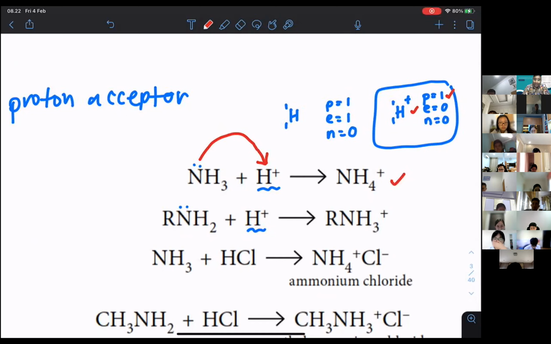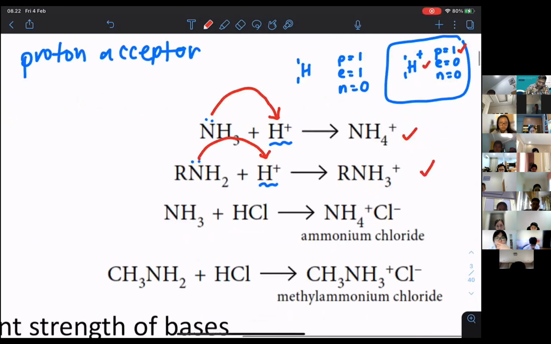The same thing, a base, an amine also, will do the same thing. Ammonia can react with acid, HCl, because there is a proton over there, H plus from the Cl. So when they react, they will actually have the ammonium ion with the Cl. So you get this. Similar reaction.